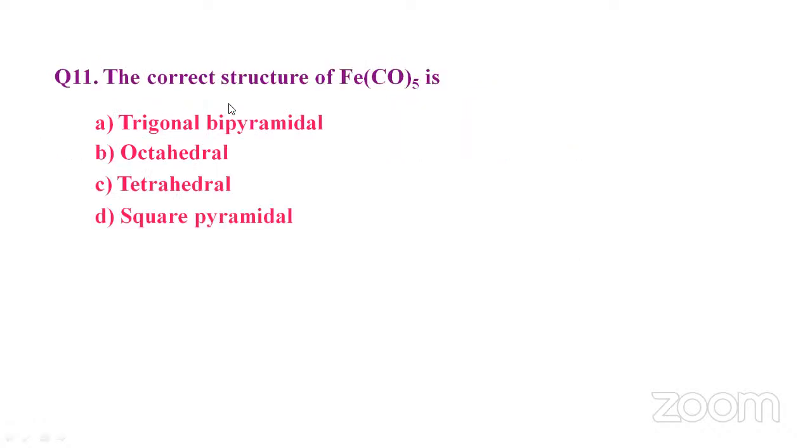The correct structure for Fe(CO)5, that is pentacarbonyl, is what?